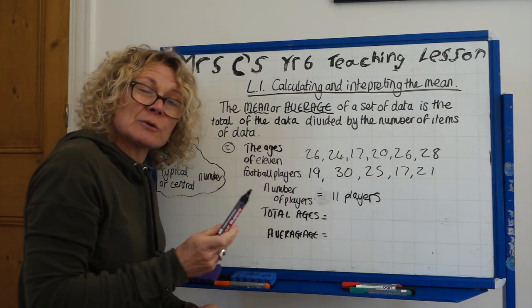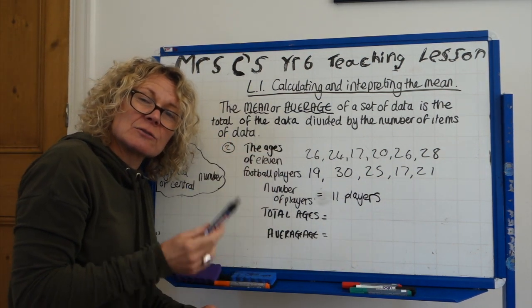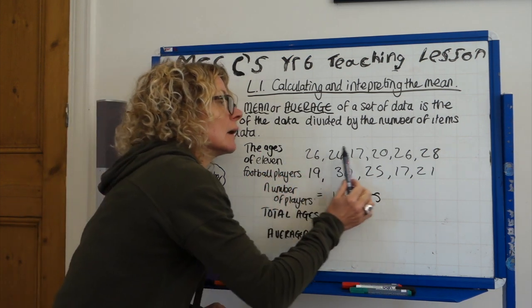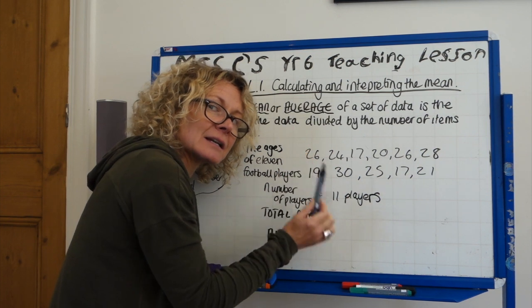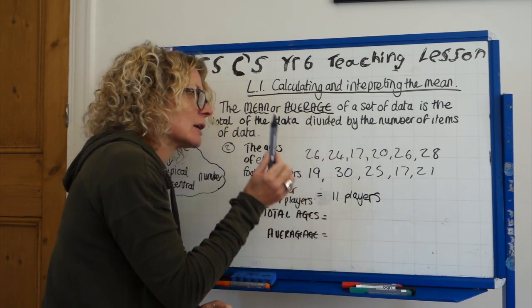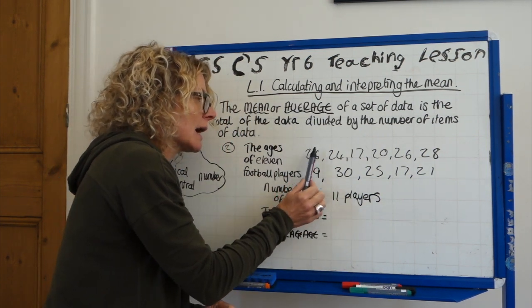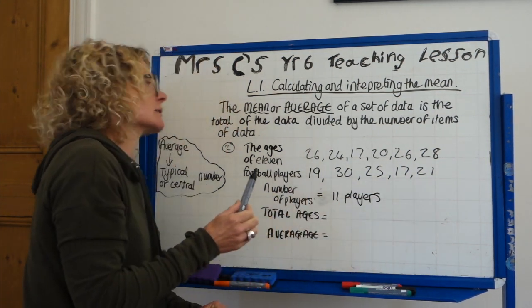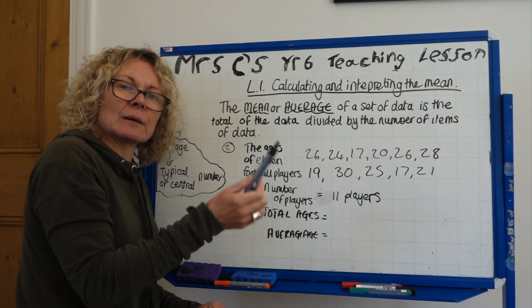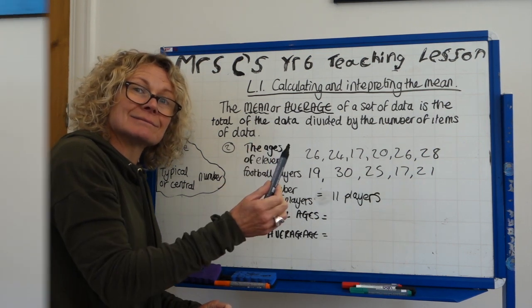So what do we need to do? To find the average, to find the mean? Get the total and divide by the number in that data set, which is 11. Okay, so you are going to add up these 11 numbers and then divide by that. Pause the video and we'll come back with the answer.